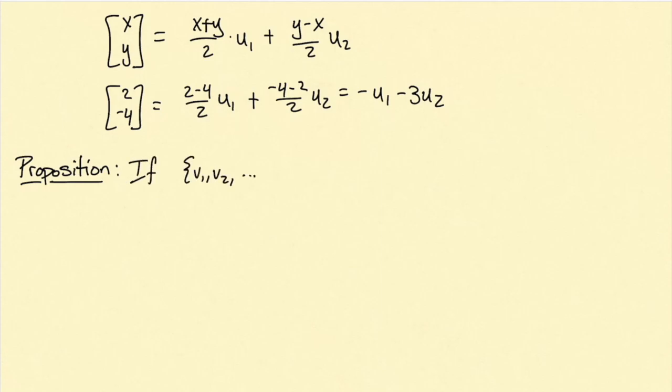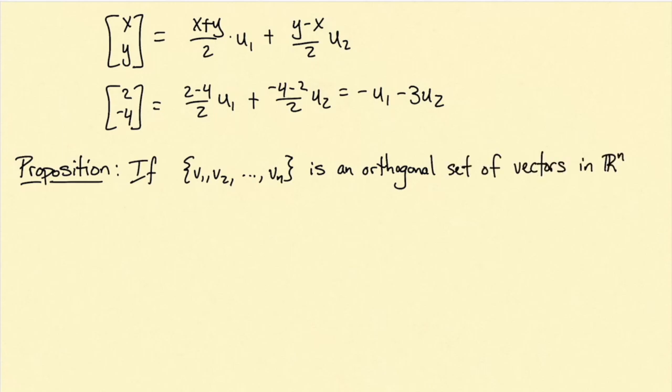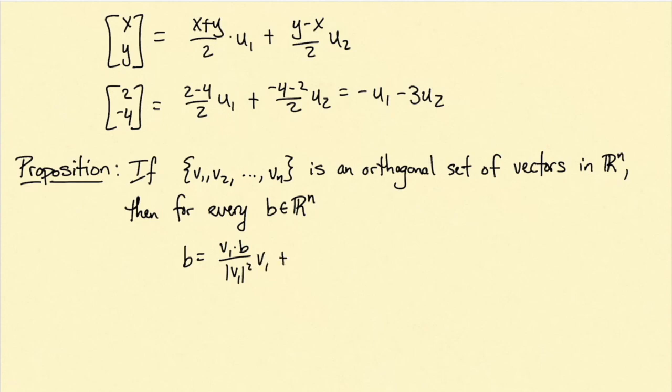If v1, v2 down to vn is a set of orthogonal vectors, then every vector b in Rn can be expressed as b equals v1 dotted with b divided by the norm of v1 squared times v1, plus v2 dotted with b divided by the norm of v2 squared times v2, plus etc., plus vn dotted with b divided by the norm of vn squared multiplied by vn.